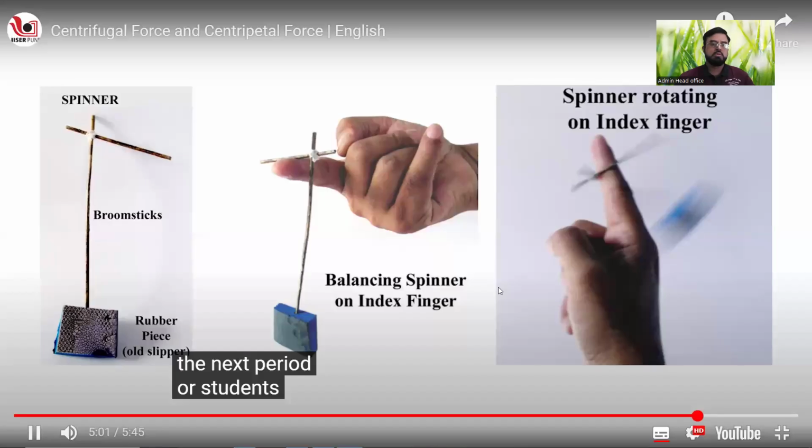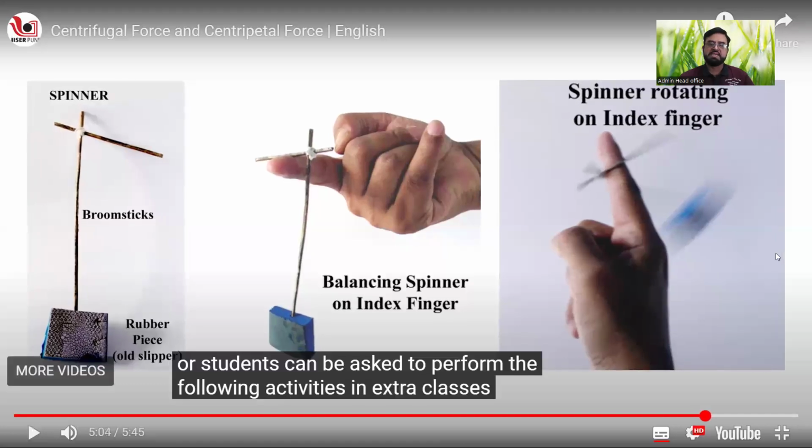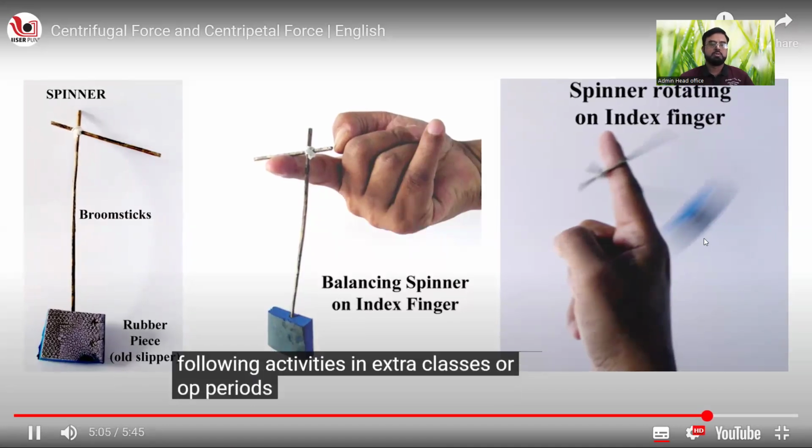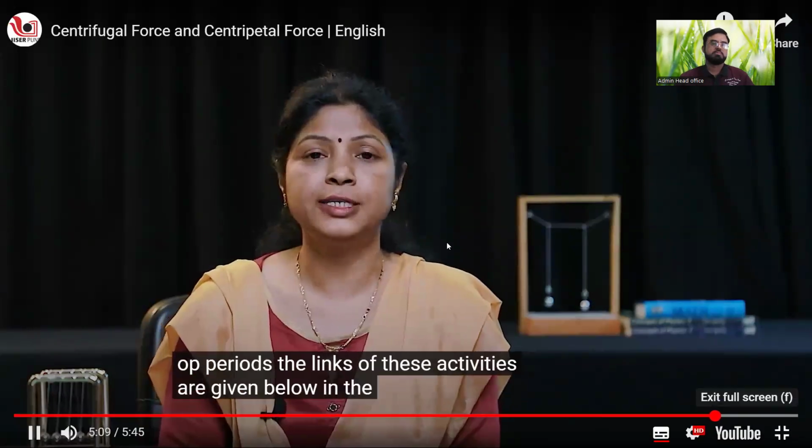Or students can be asked to perform the following activities in extra class. Simple ways in which these activities are there. These 3 activities you can perform at home also, or in off periods. The links of these activities are given below in the description box.